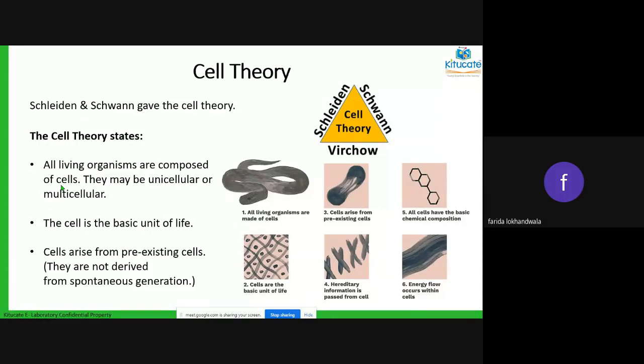And functional: whatever function one nephron does, the entire kidney does that same function. So you say cell is the structural and functional unit of life. This is very important. Please write it down somewhere. Cell is the structural and functional unit of life.